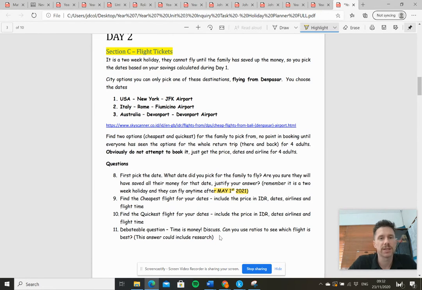And last question for this section is a debatable one. So once again, talking about real life issues and how you communicate your debate. Time is money. That's a statement. Discuss that statement. Can you use ratios to see which flight is the best? So maybe you can compare the two flights side by side, the cheapest versus the quickest, with the dot in between. Can you simplify that ratio into is one double the price, or one triple the price, or one 3 to 2 the price? You can convert that to a ratio and then discuss your time is money.